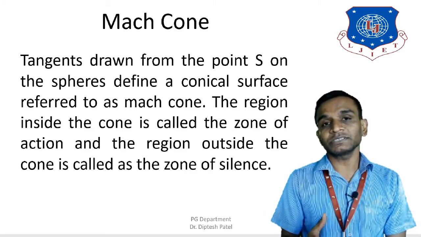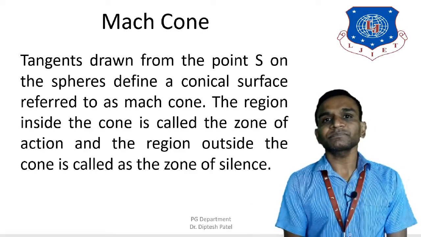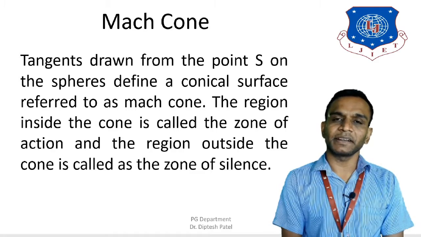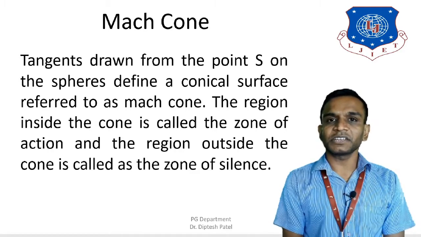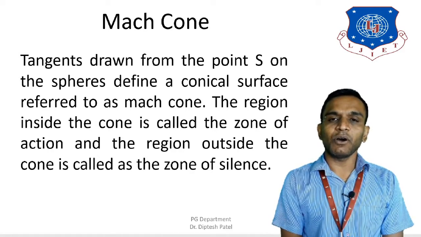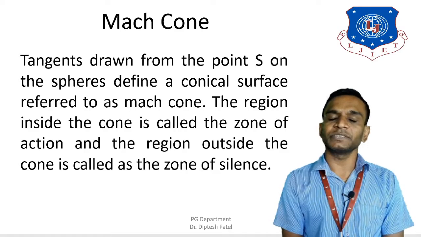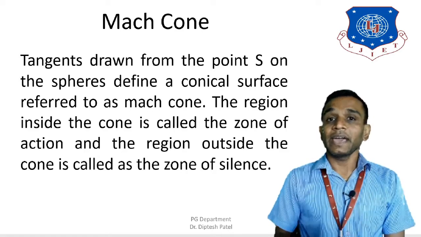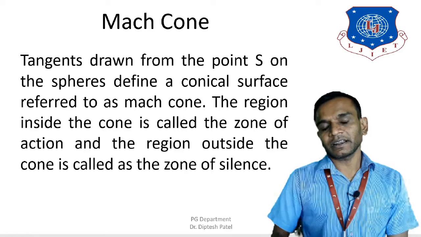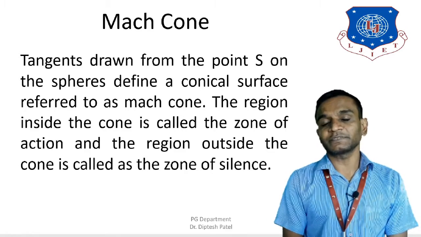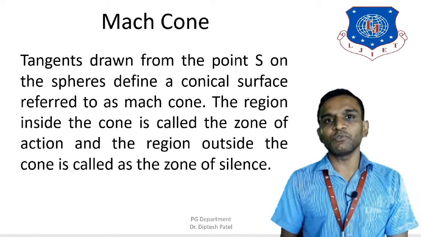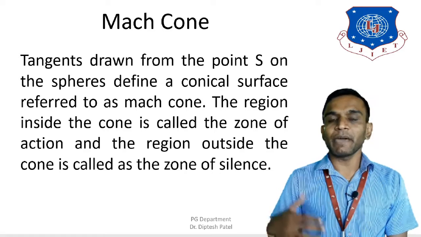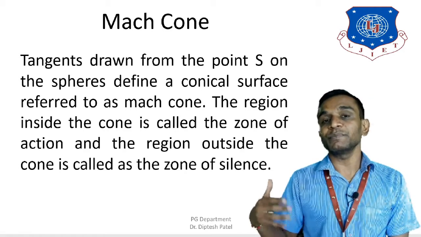Now the Mach cone is certainly connected with the Mach number. We know that the definition of Mach number is the ratio of fluid velocity to the velocity of sound. So as the Mach number is higher, the aircraft is at a faster speed, and as the aircraft moves at a faster speed, the Mach cone would be smaller.